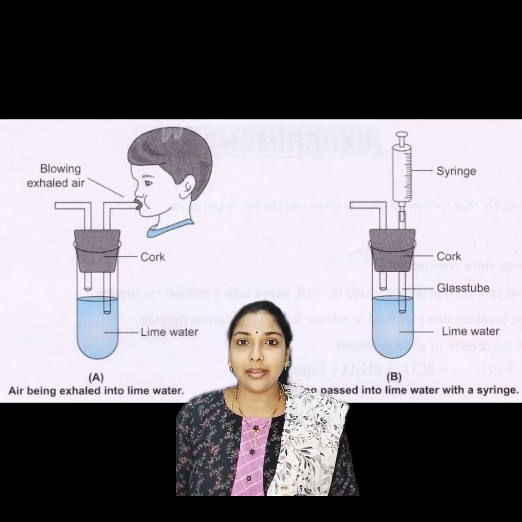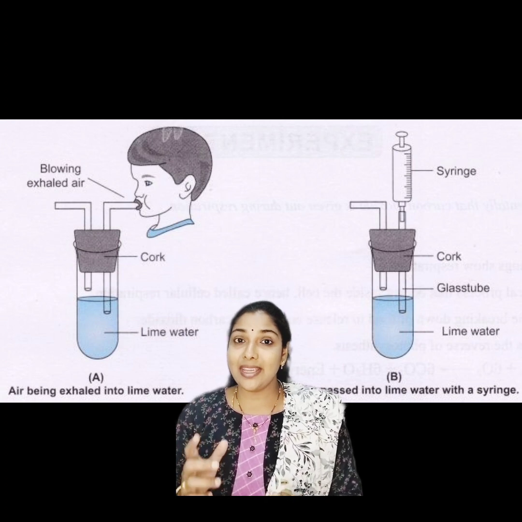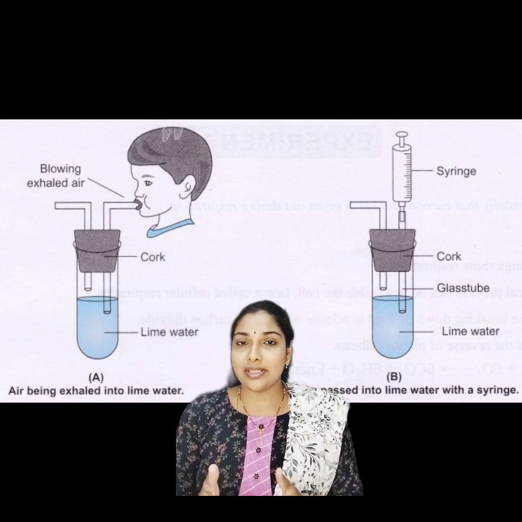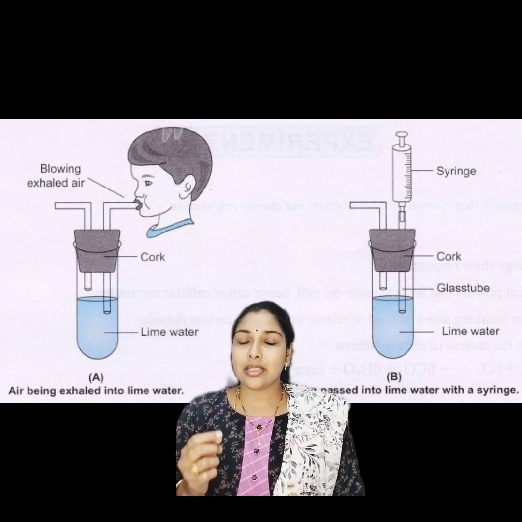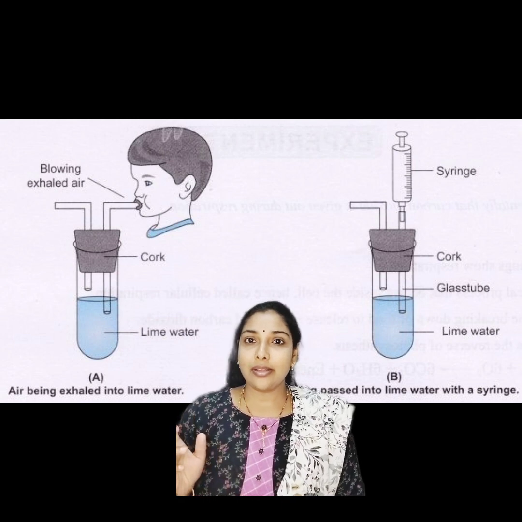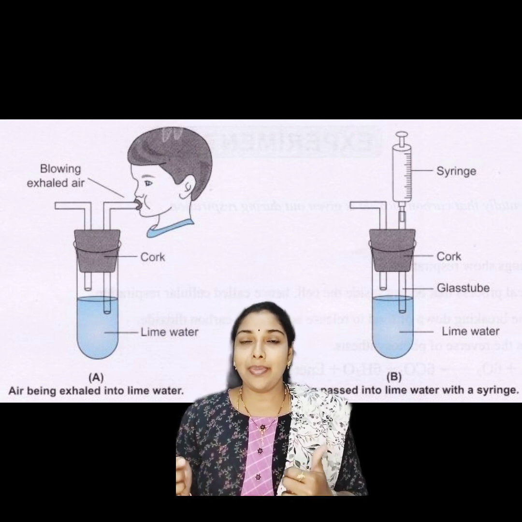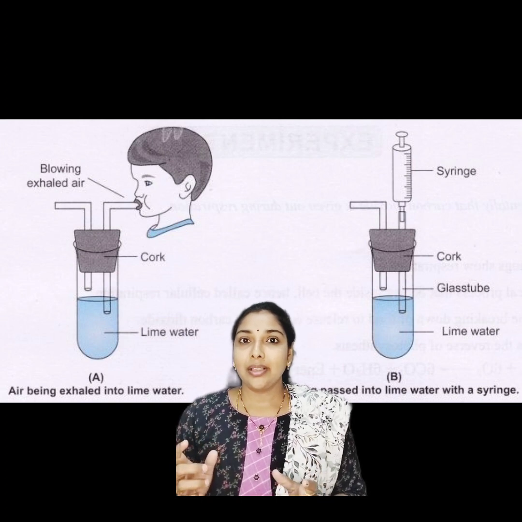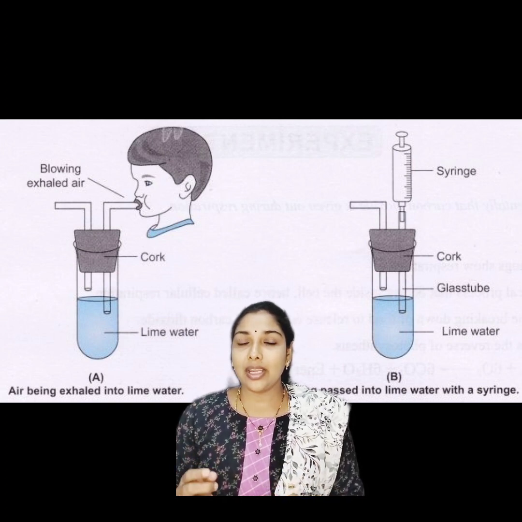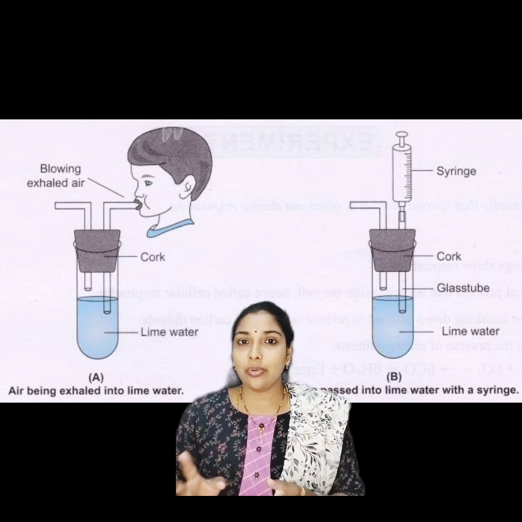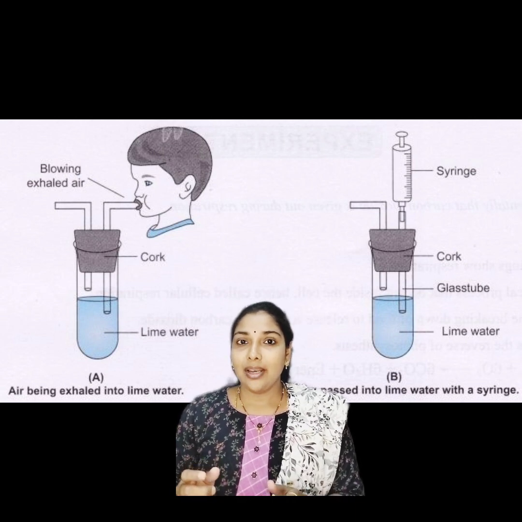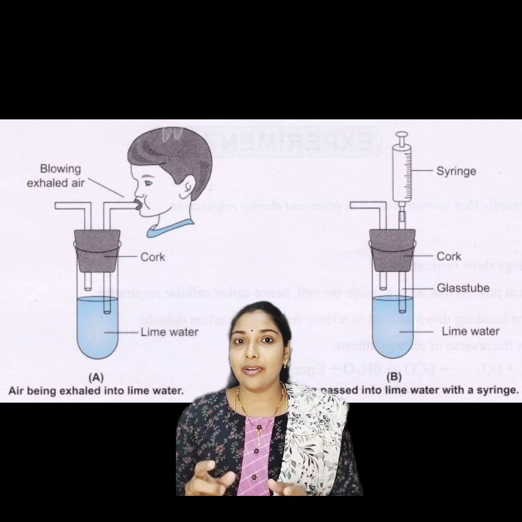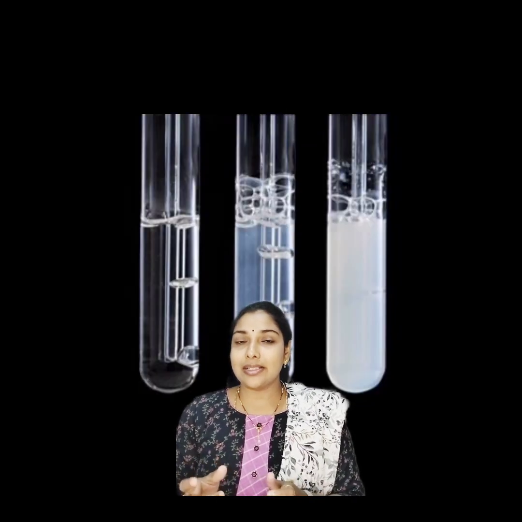Here is an experiment to prove that carbon dioxide is released from our nostrils. From the lungs we are leaving out carbon dioxide. So here is a small experiment. Look at the picture, picture A and B. Observe that for this experiment we have to take two test tubes. In the two test tubes we have to fill lime water. Lime water, in the presence of carbon dioxide, will turn milky white in color.